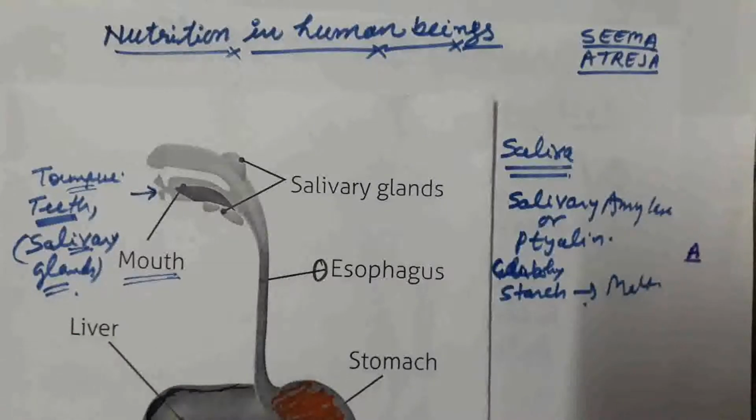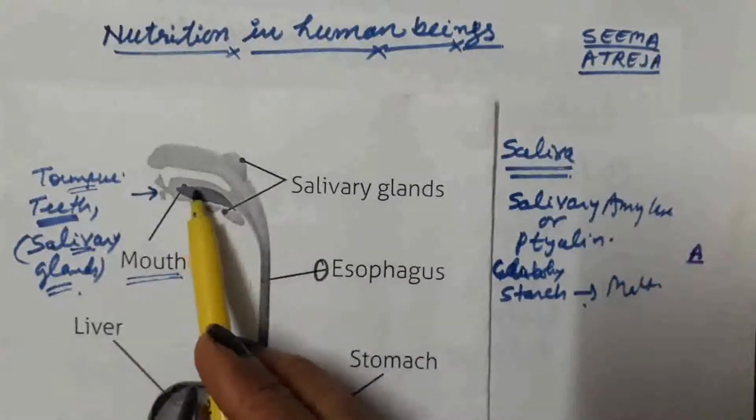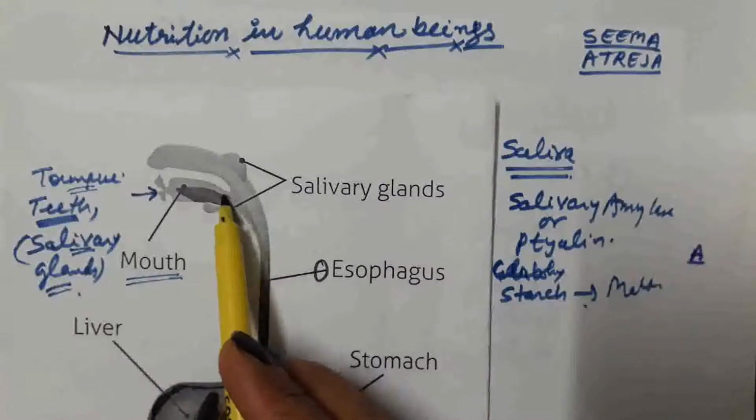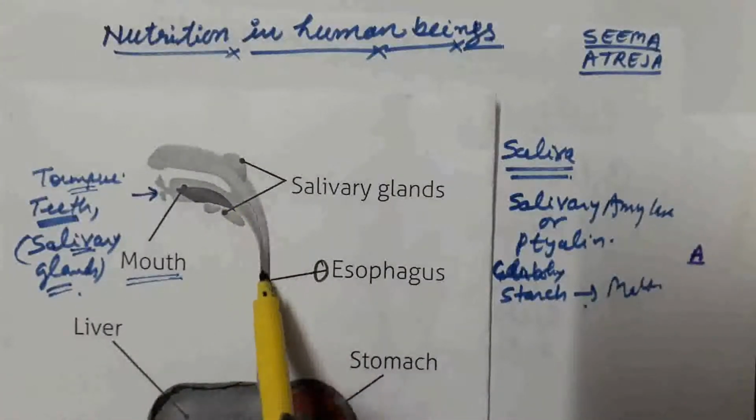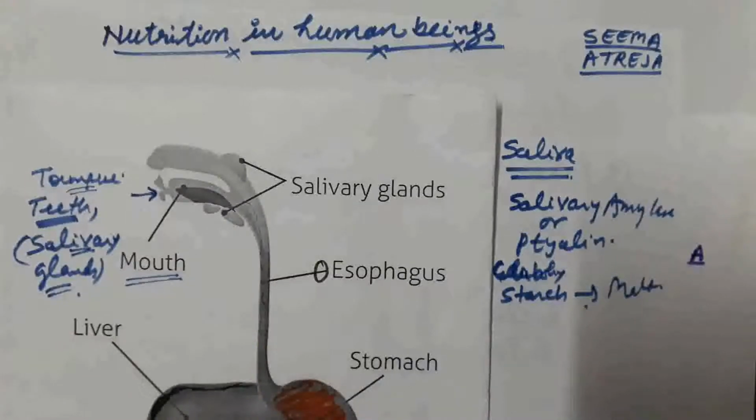From the mouth or buccal cavity, the next part of the digestive system is the food pipe or esophagus.